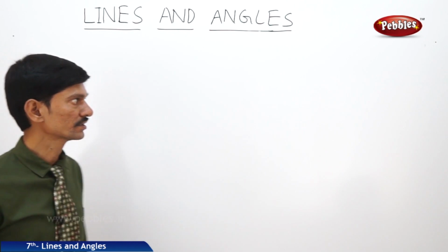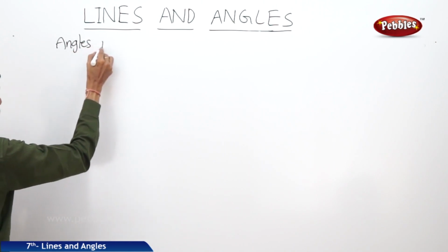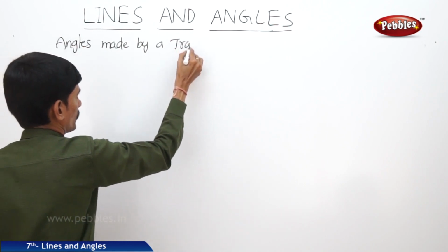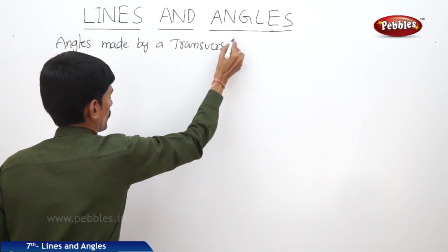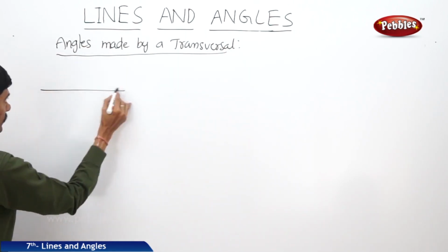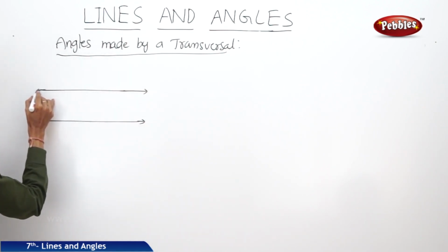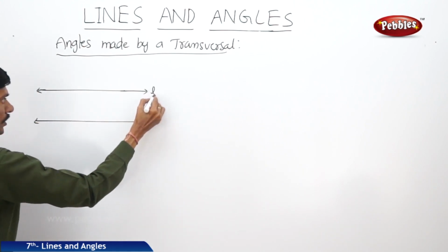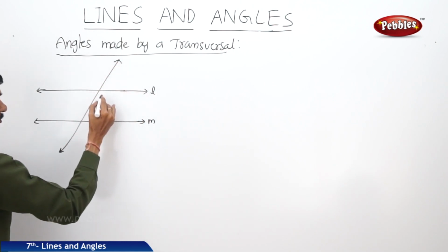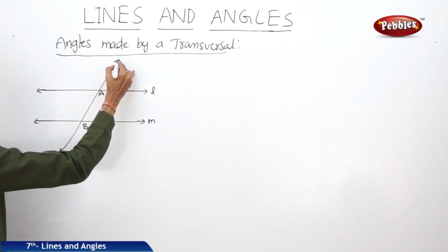Now next topic, angles made by a transversal. If there are two lines L and M, and another line N is intersecting L and M at two different points A and B, then eight angles are formed.